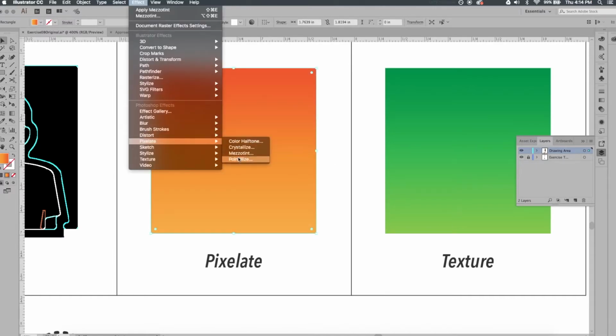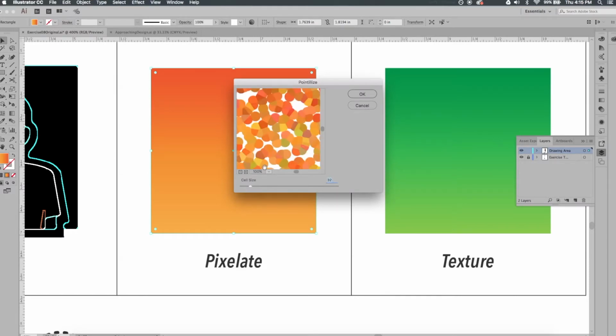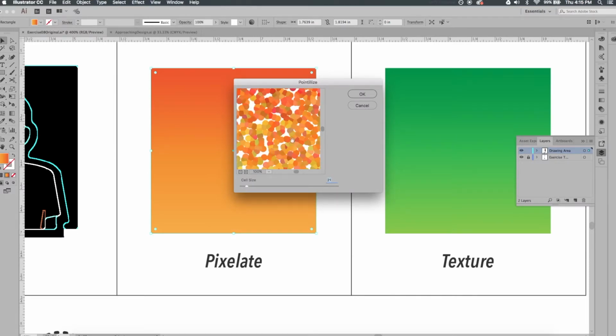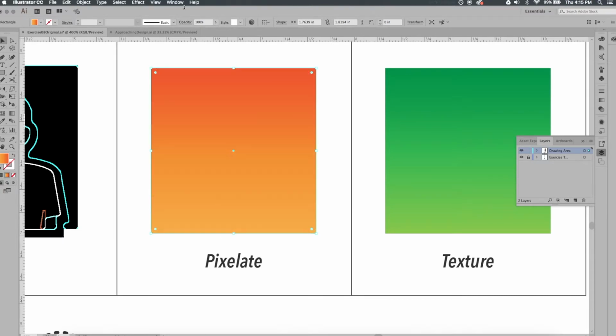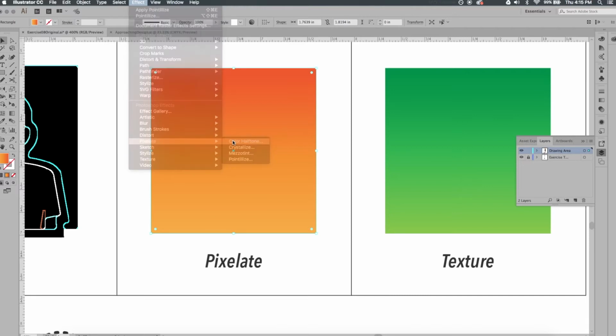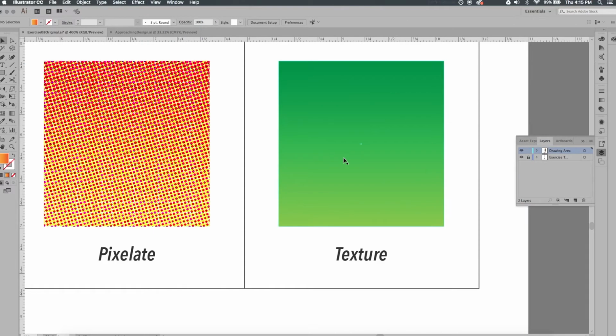Effect, Pixelate, and Pointillize. And this one is giving us multiple different colored shapes, but like pointillism, as we stand back and look at it, the overall effect is a move from one color to the other. Click OK on that, and you can see we chose large cells for that. I'm going to go ahead and go back to the color halftone and click OK. All right, and let's try this last one.